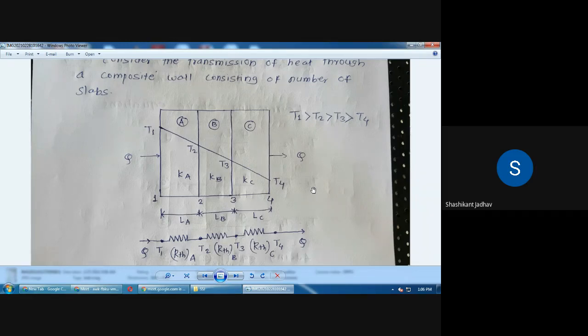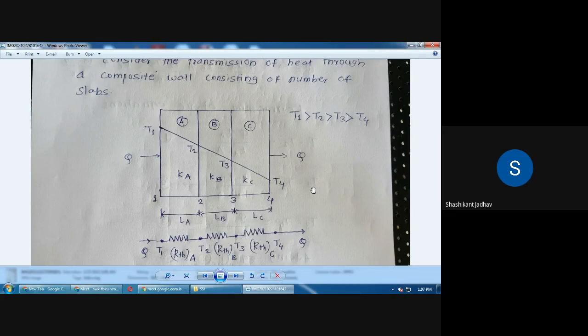Below that, we have to draw the diagram in the form of an electrical system. In the electrical subject, we draw diagrams in the form of resistances. So in that way we have to draw the diagram. That is, heat transfer rate is Q at the inlet, and heat transfer at the outlet is Q.